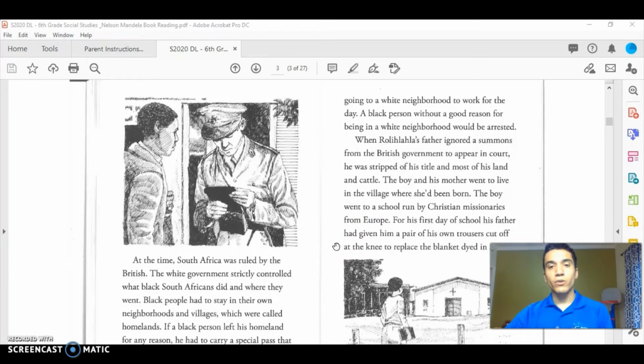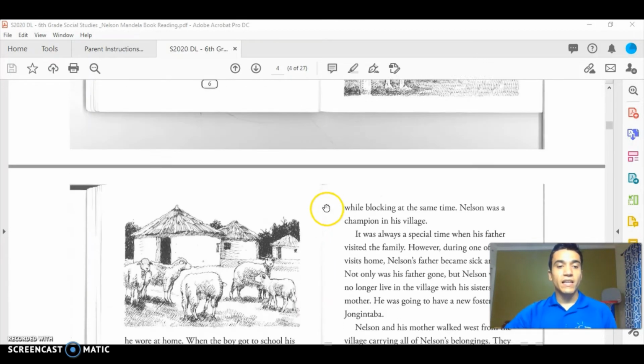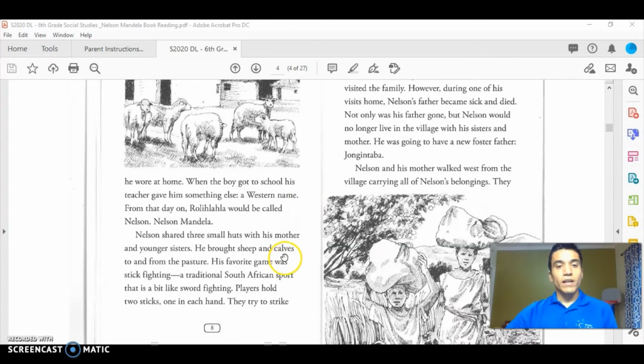When Rolilala's father ignored a summons by the British government to appear in court, he was stripped of his title as a chief and lost most of his land and cattle. The boy and his mother then went to live in the village where she'd been born. The boy went to a school run by Christian missionaries from Europe. For his first day at school, his father had given him a pair of trousers, which are shorts that were cut off at the knee to replace the blanket dyed in red clay that he had worn at home. When the boy got to the school, his teachers gave him something else, a Western name. From that day on, Rolilala would be called Nelson Mandela.